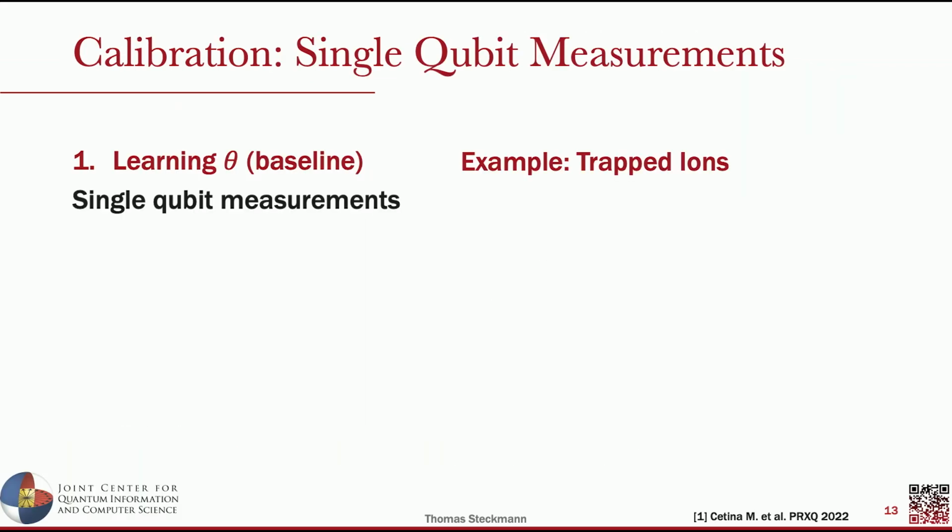Next, I want to turn to our implementation of how to do this on a trapped ion system. In particular, I haven't answered yet how we try to scale this theta distribution parameter in an experimental setting.